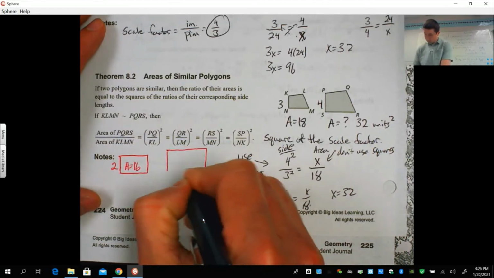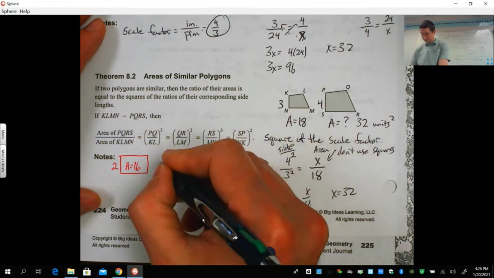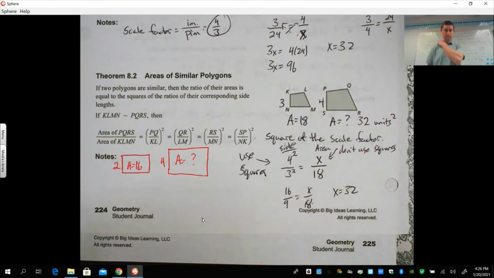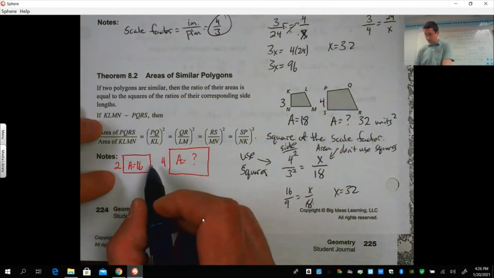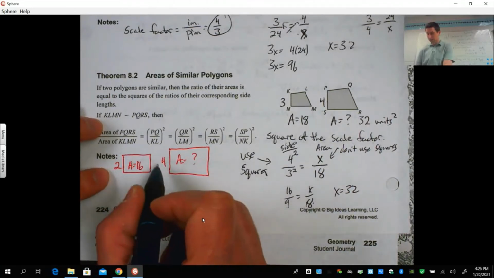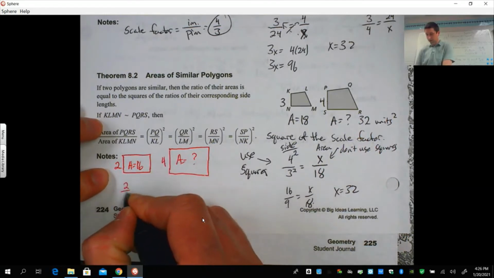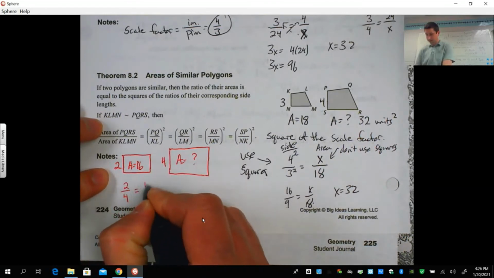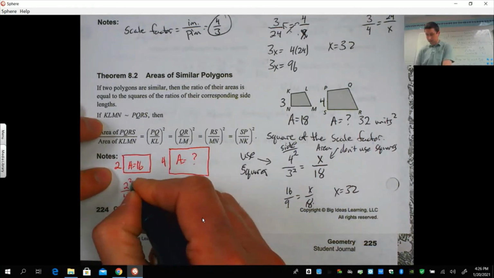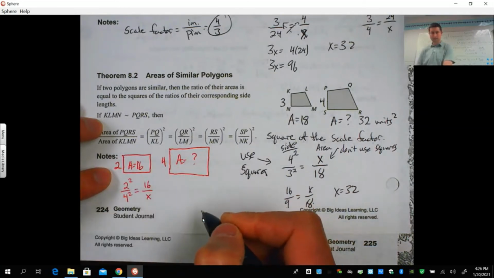Okay, so here's another rectangle. Let's say this is 4, and we want to find out what the area is. Okay, so we can say our scale factor here is 2. So we can take 2 over 4. We can do it this way as well. We can say 2 over 4 equals 16 over x, but remember, these are the sides, these are areas, so I have to say 2 squared over 4 squared.